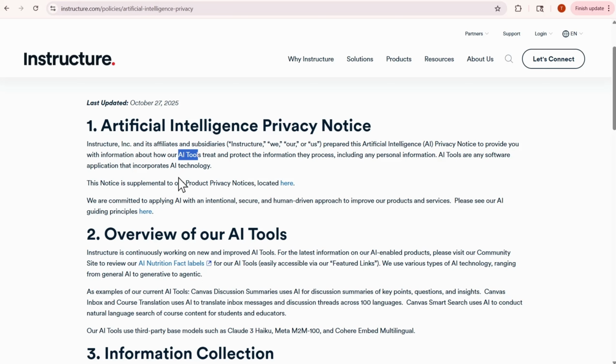The product privacy notices may be different. The practices associated with this organization may vary related to other products that don't have AI tools. So you're essentially putting your privacy practices into buckets.